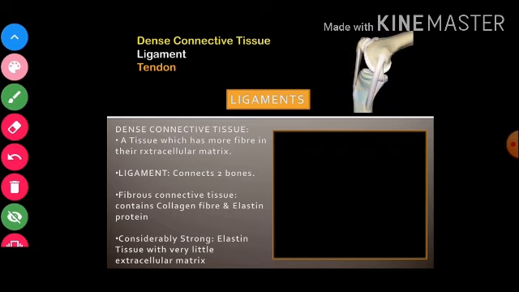So ligament is a fibrous connective tissue because it has more fibers. Children, it contains collagen fiber and elastin fiber. Elastin proteins. Mostly it is made up of collagen fiber and elastin protein, which is responsible for flexibility of connective tissue. It is flexible connective tissue. It is considerably strong.